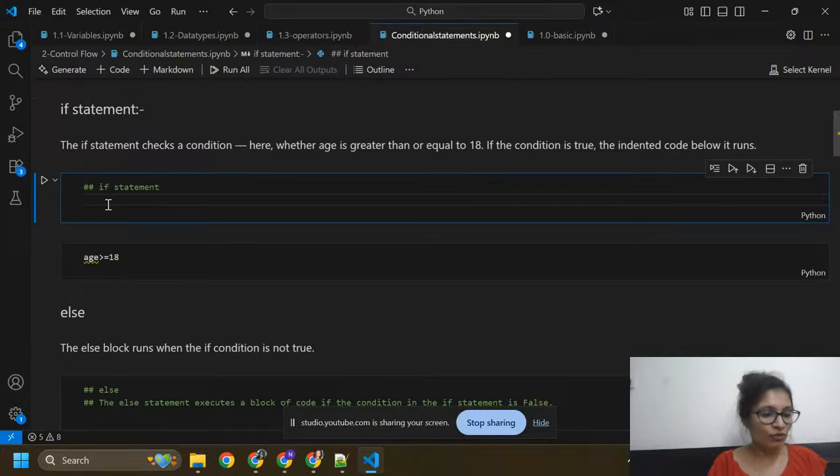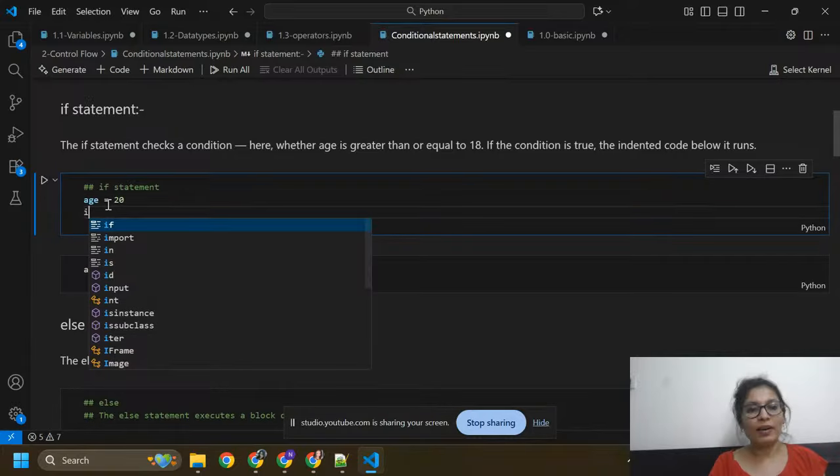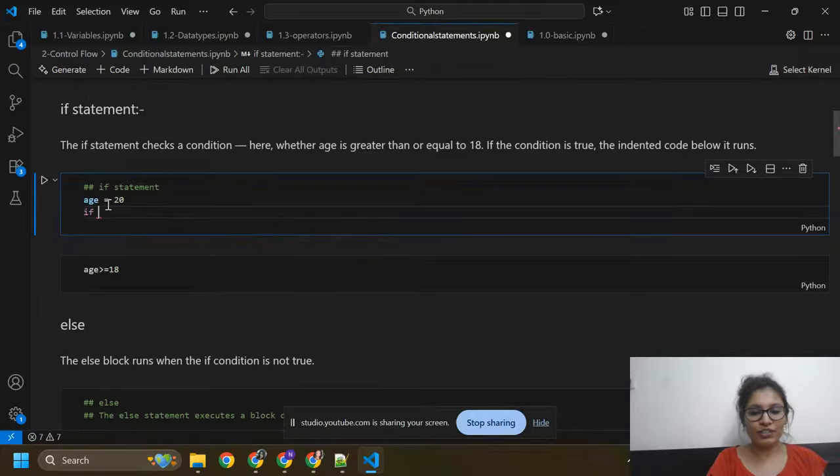Here I'm going to write code. Age equals 20. Now I'm going to apply an if statement: if age greater than or equal to 18 colon. Whenever we define a condition, after finishing the condition we need to write a colon.